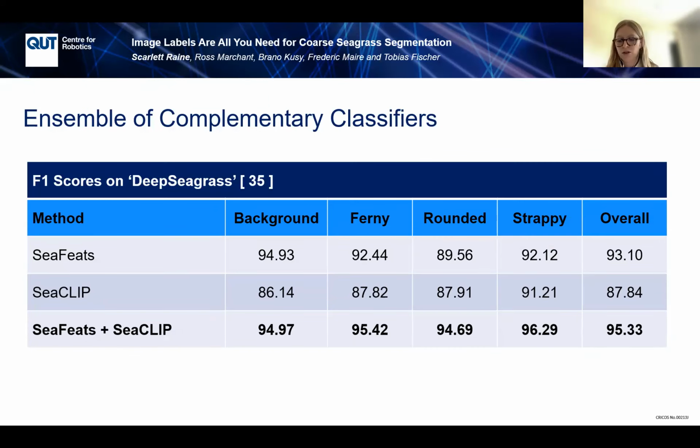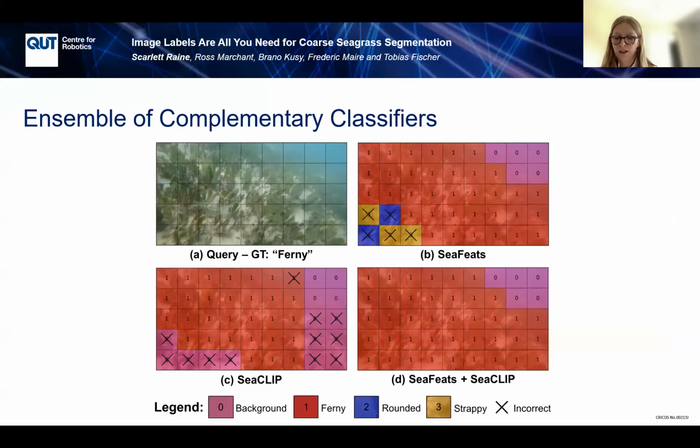To explain why we use an ensemble, we can inspect the test results on the DeepSeagrass dataset. We see here that combining the two methods in an ensemble improves F1 scores from 93.1% for SeaFeats and 87.8% for SeaCLIP to 95.3% for the ensemble. We can understand the reason for this by inspecting some of the model inferences.